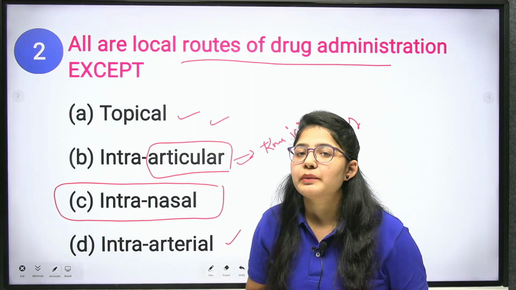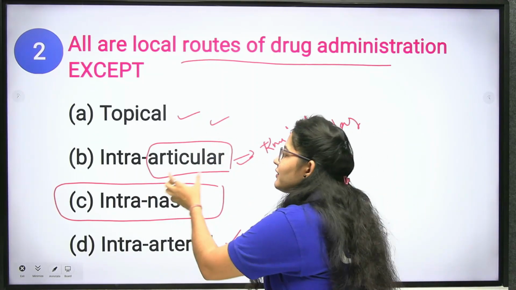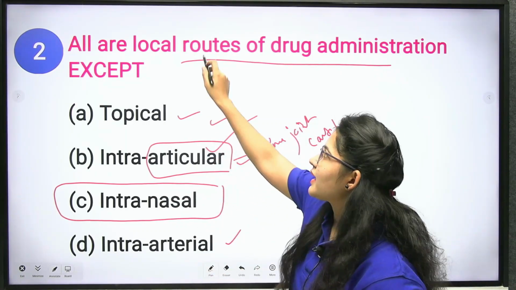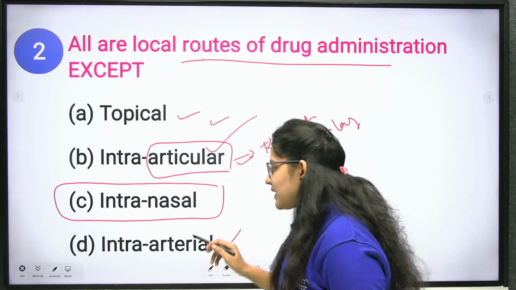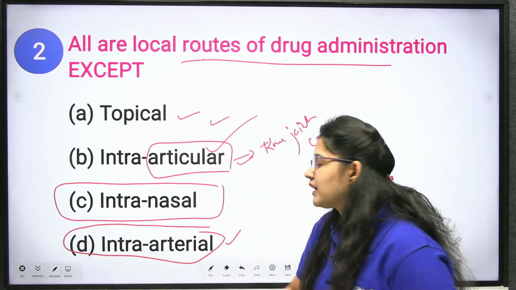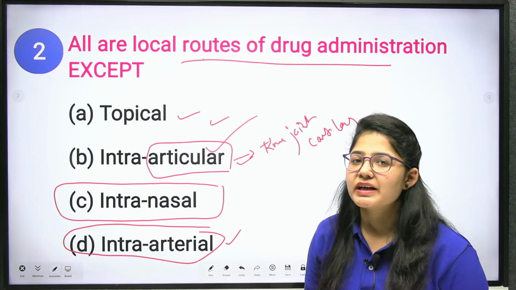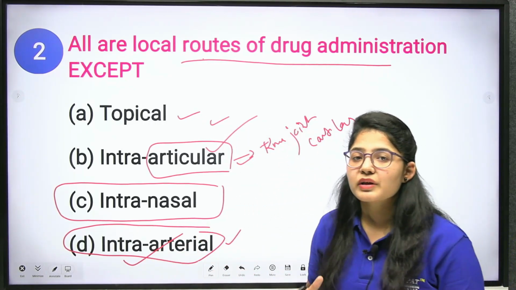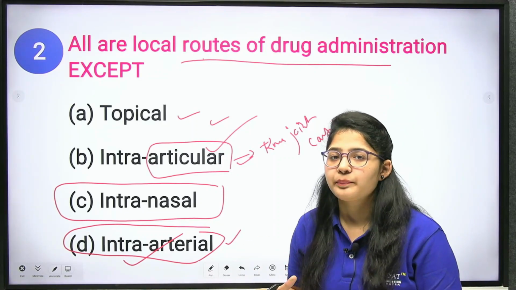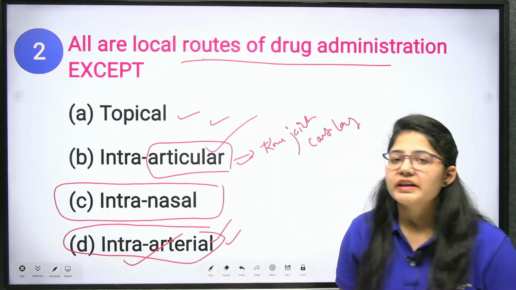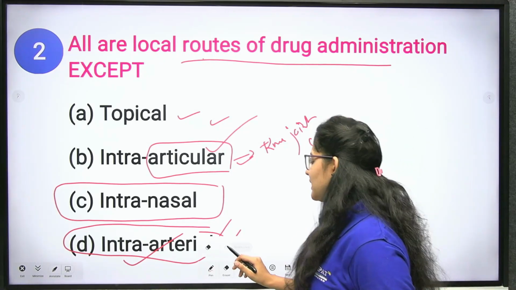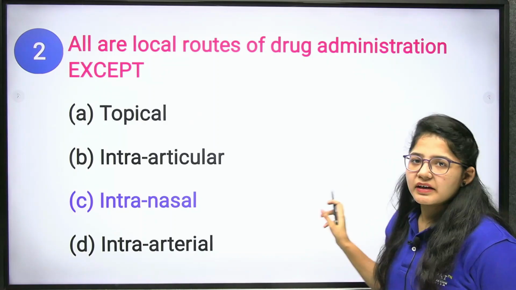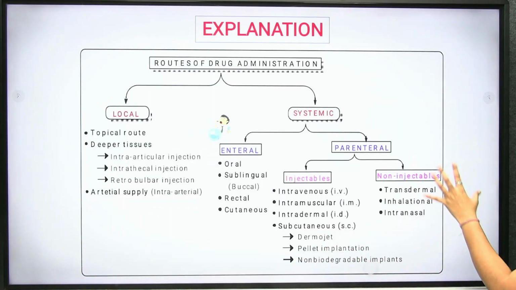It doesn't complete the blood circulation, but it is given at a specific local area. That's why it is included in the local route of administration. Same we have the intra-arterial. In the condition of inflammation, in the condition of pus, we give intra-arterial drug. That is also given for a local area. So that's why this also comes under the local route of administration, but the intranasal is your systemic route of administration. Clear? You can remember this chart.